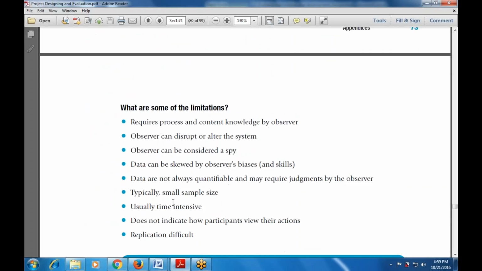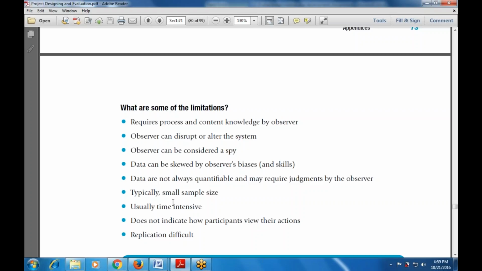Next, what are some of the limitations, as with questionnaires and surveys? The first one is that it requires process and content knowledge by the observer. Whoever is observing, whoever is from the concerned department, say the software, also requires process and content knowledge.